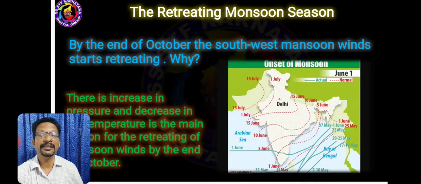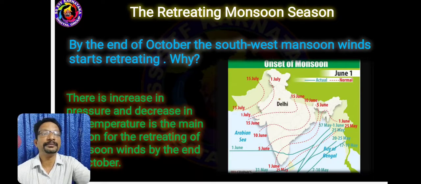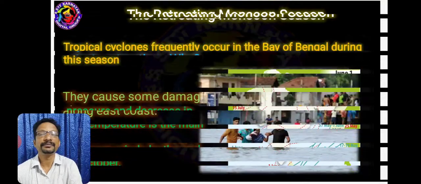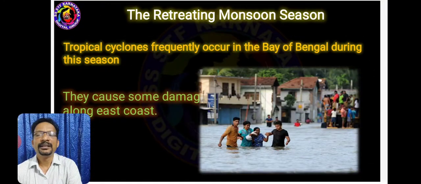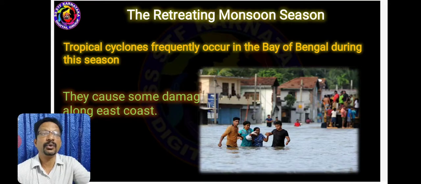This is the main reason for the retreating of monsoon winds by the end of October. In the retreating monsoon season, more often there will be tropical cyclones in the Bay of Bengal. These cyclonic winds cause a lot of damage along the east coast.